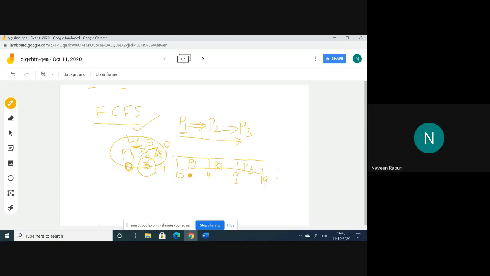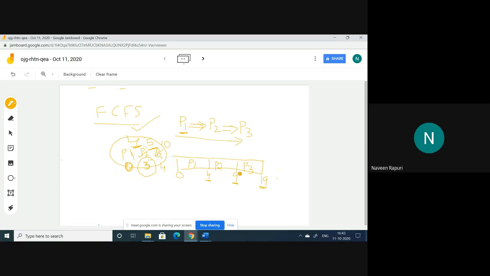So the completion time of P1 is 4, the completion time of P2 is 9, and the completion time of P3 is 19. This is the Gantt chart for the given problem. Now we have to calculate the turnaround time, the waiting time, and the response time.